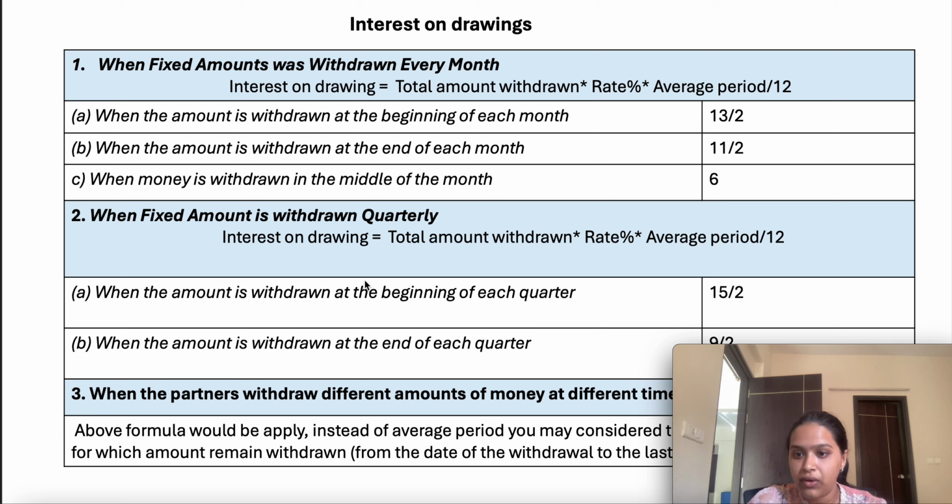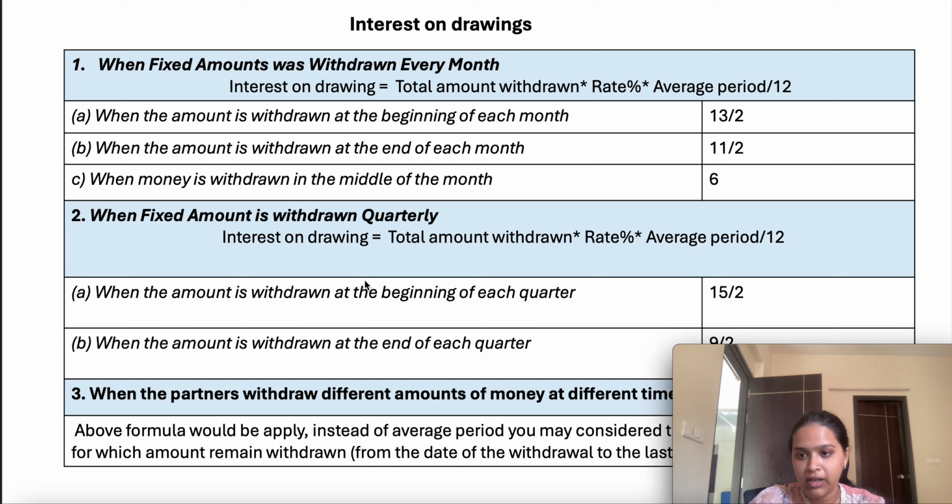Okay, so first of all, for calculating the interest on drawing, we need to check the periodicity, or we need to consider the frequency. If the partner is withdrawing every month, okay, we need to check first whether it is at the beginning of the month, the end of the month, or the middle of the month.